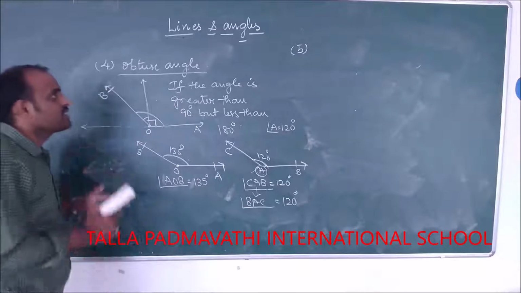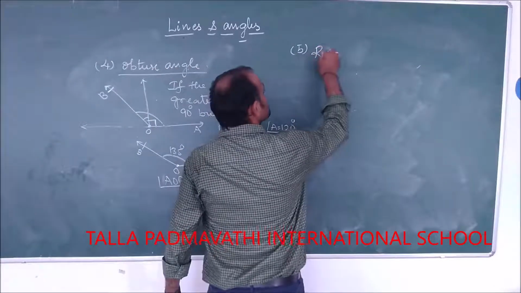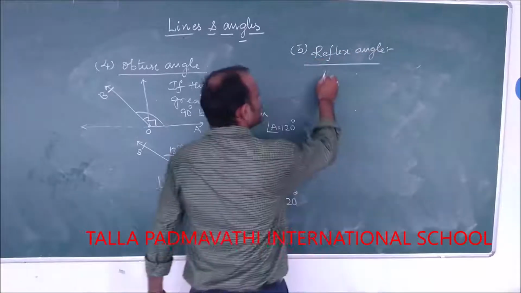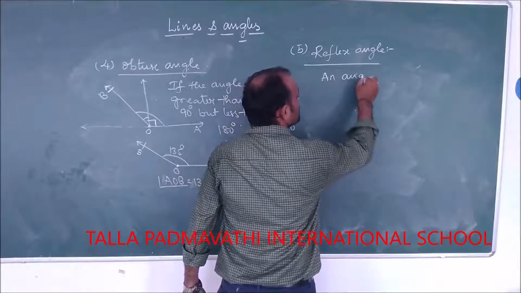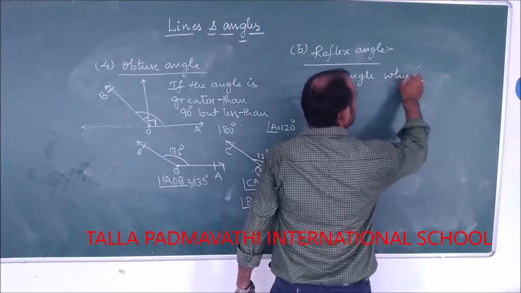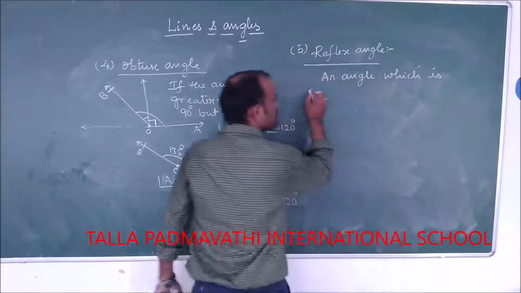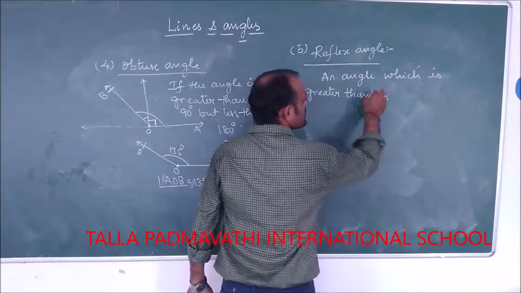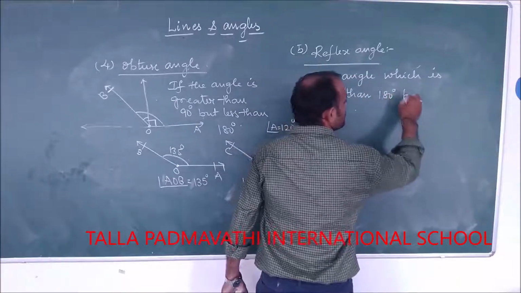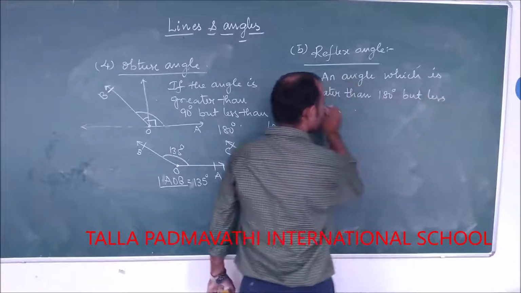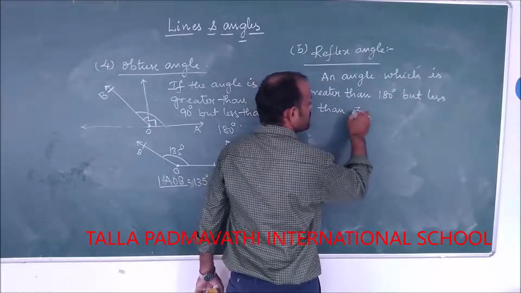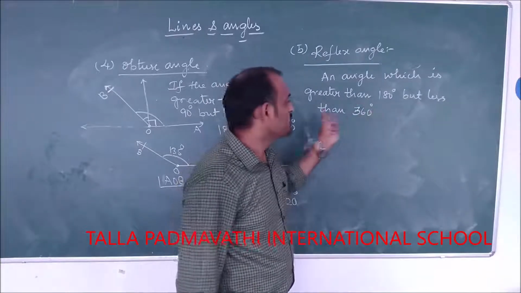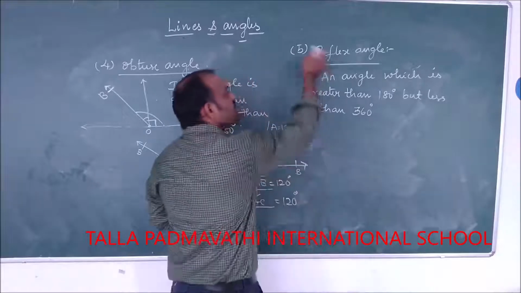Okay. Let us see reflex angle. So what do you mean by reflex angle? An angle which is greater than 180 degrees but less than 360 degrees is called a reflex angle.